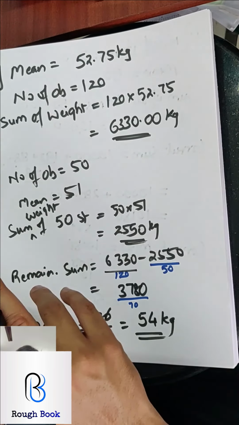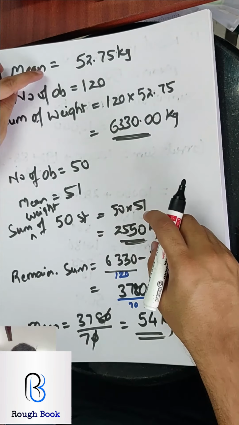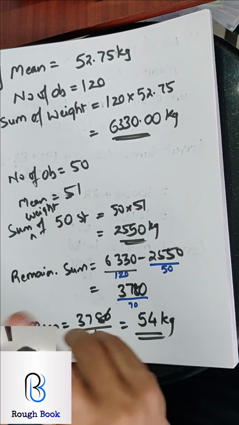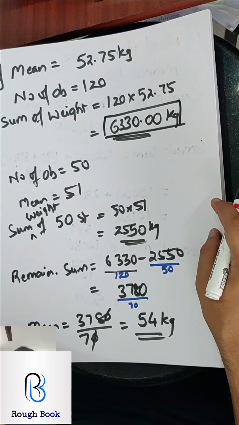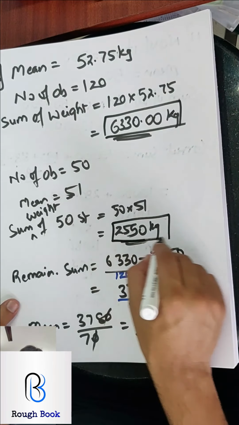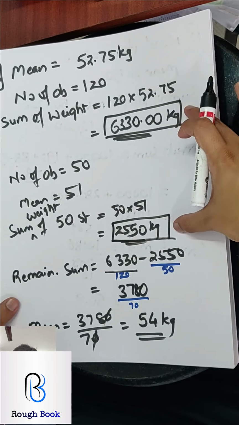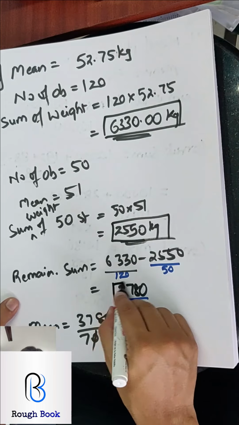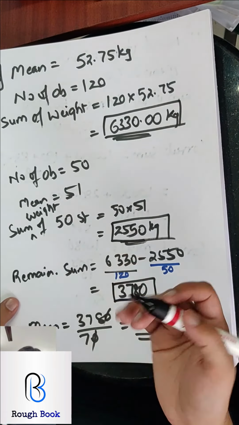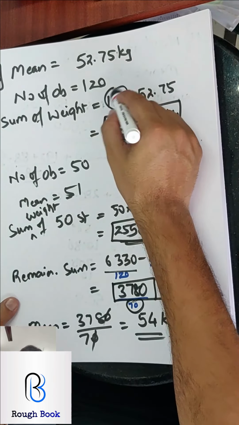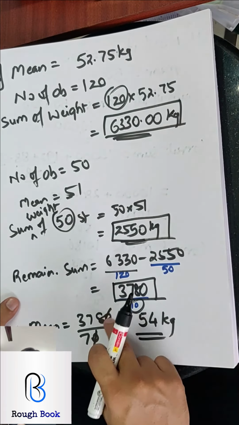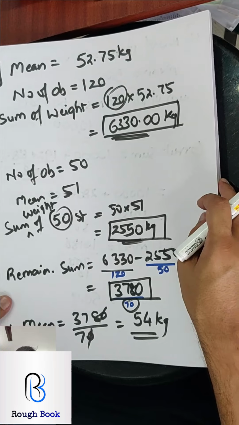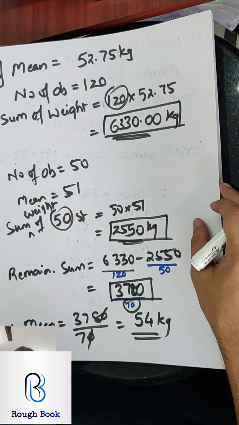But see, first they gave you total 120 students ka mean. So when we multiplied, we got sum of 120 students, correct? Then they gave for 50 children. When we multiplied, we got 50 students ka total weight. दोनों weight को subtract किया. So I got the weight of remaining students. How many remaining students? 70. Because here there is 120, here there is 50. So 70 left. When I take this and divide by 70, I get the mean weight of the remaining 70 students. Easy? Let's go with the next question.